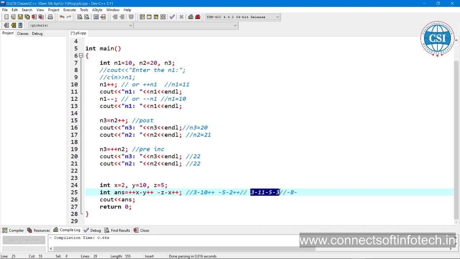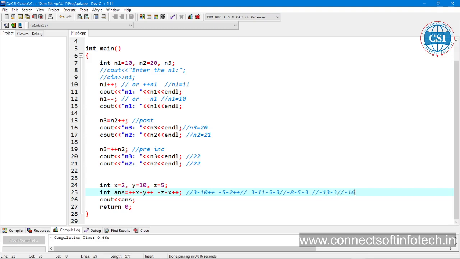According to the BODMAS rule, how can it be followed? Minus 8 minus 5 minus 3. Minus 13 minus 3 means what?